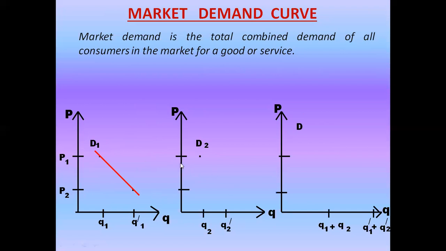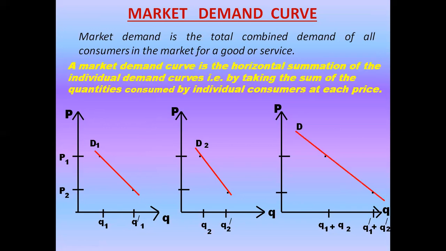Similarly, at price P1, quantity demanded for consumer 2 is Q2. At price P2, quantity demanded is Q2 prime. When we join them, we get the demand curve D2. Now when we add them, at price P1, the quantity demanded is Q1 plus Q2, and we get this point. At price P2, we get the quantity demanded Q1 prime plus Q2 prime. Now when we join them, we get the market demand curve.